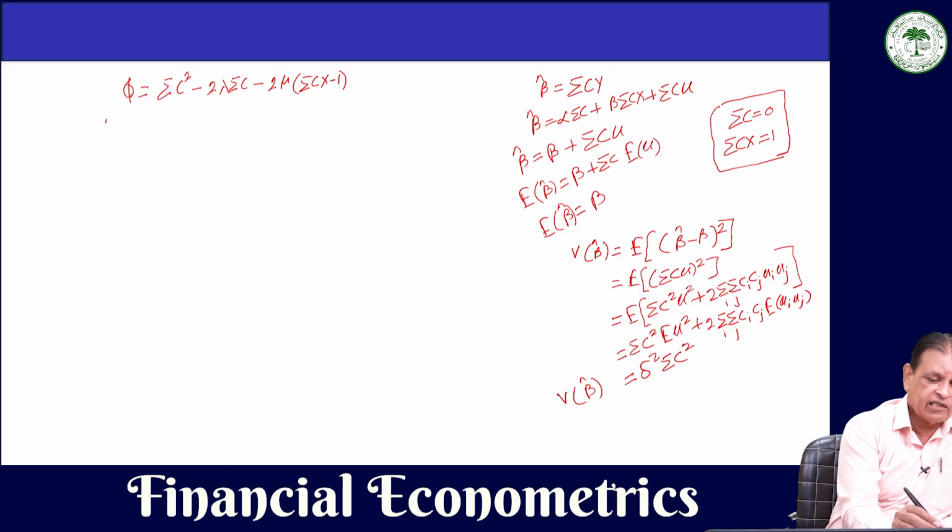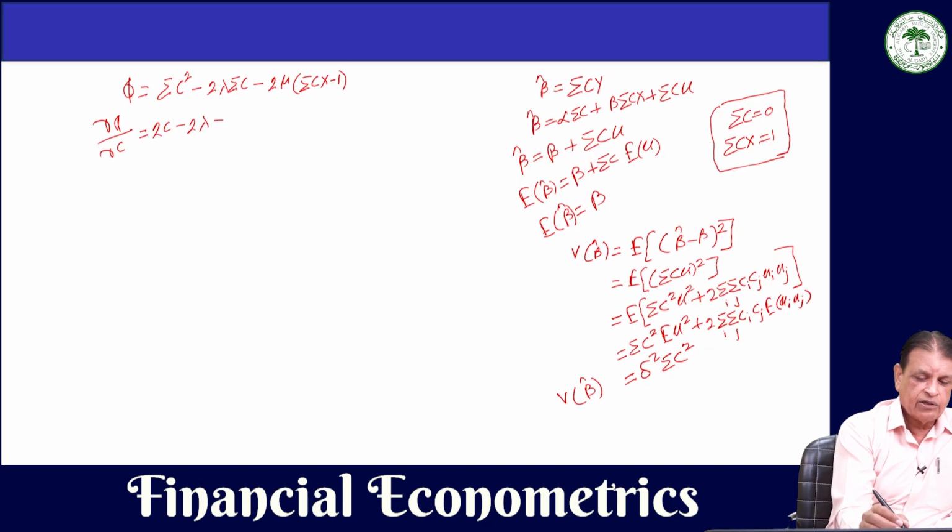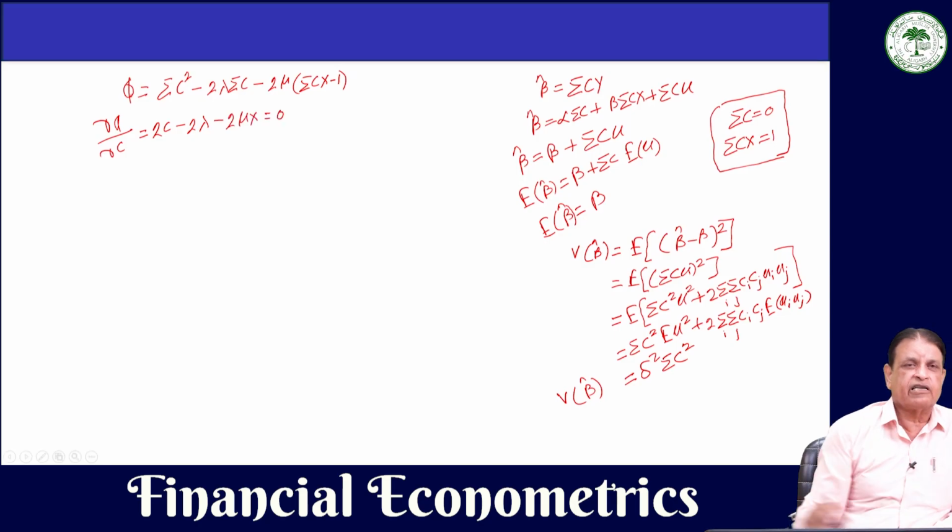Now we differentiate this phi with respect to c. When we differentiate this phi with respect to c, we will have 2c minus 2 lambda minus 2 mu x, and for minimization the first order condition is that we should equate to 0.